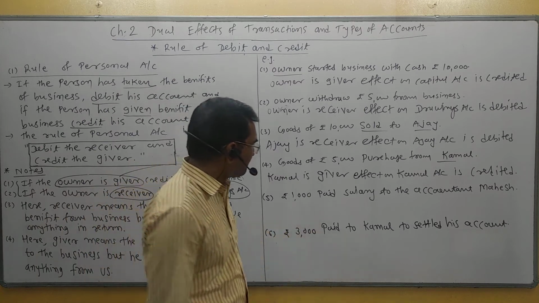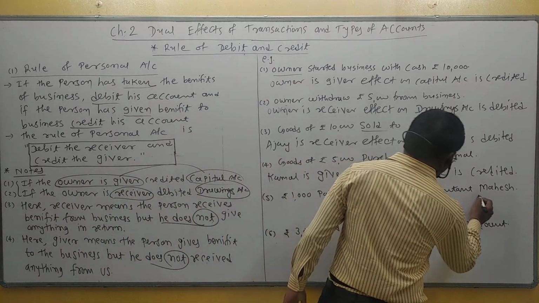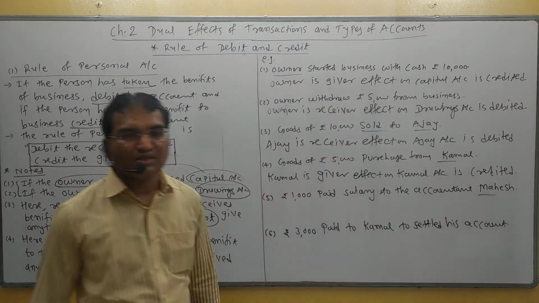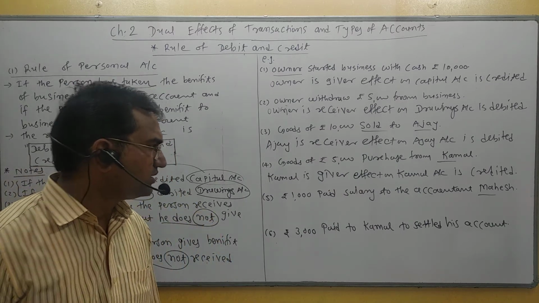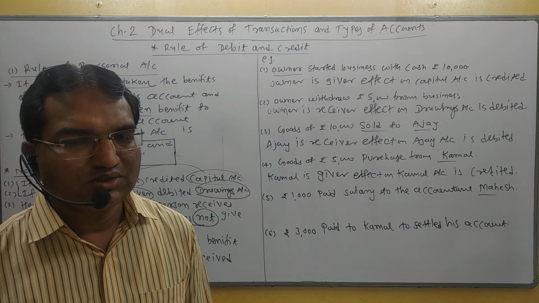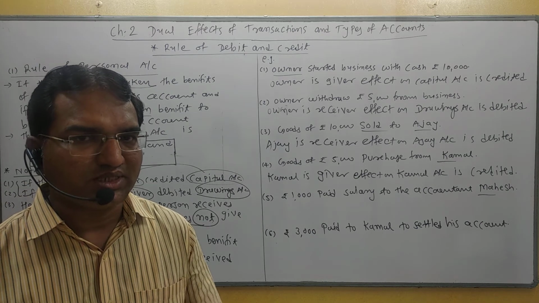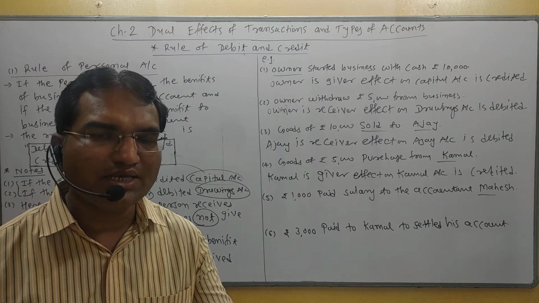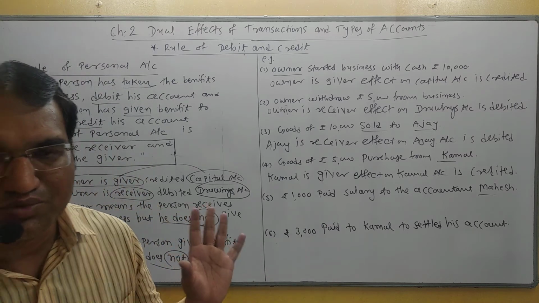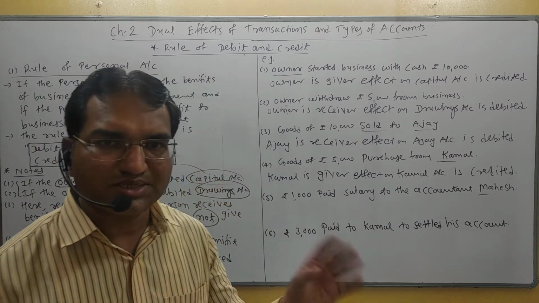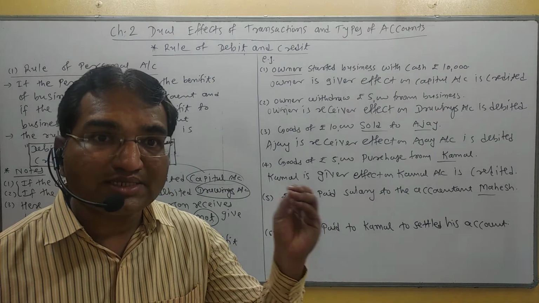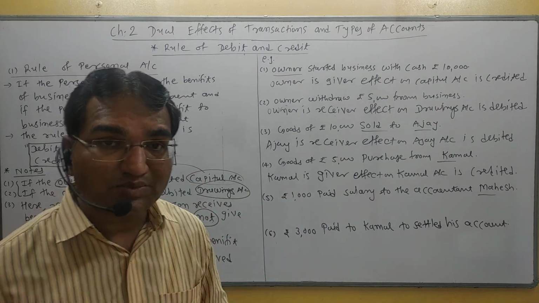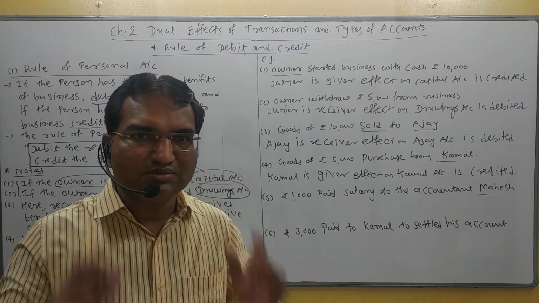Now the next one, students, be careful. Rupees 1,000 paid as salary to the accountant Mahesh. Here the businessman pays salary to the accountant Mahesh. Just think that Mahesh received cash from the business, but Mahesh provided services to the business.